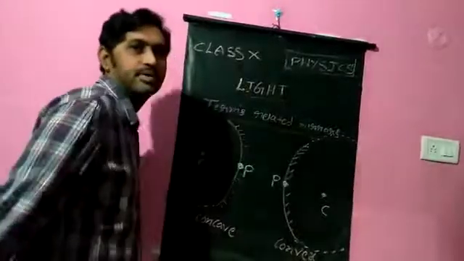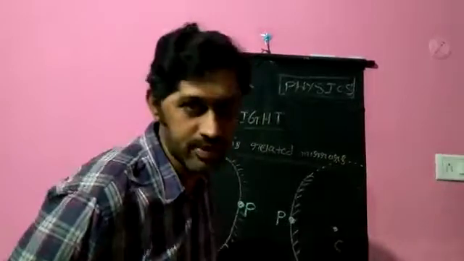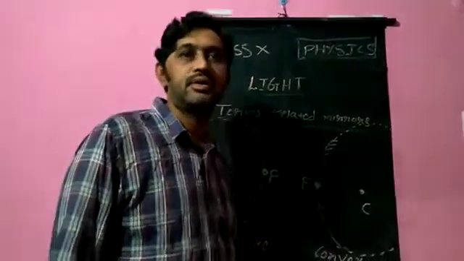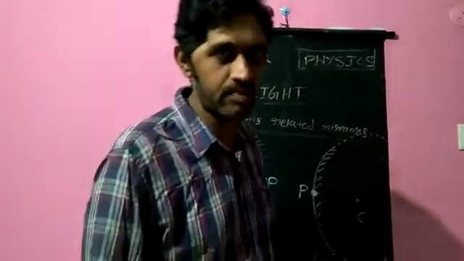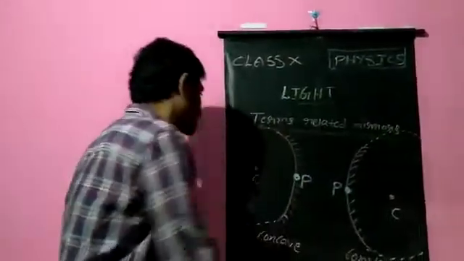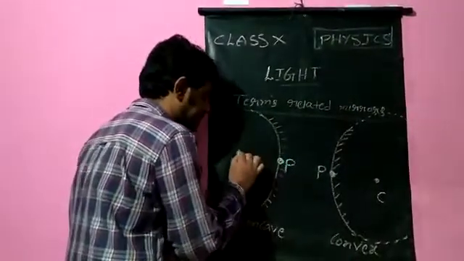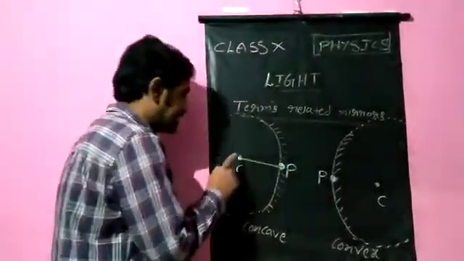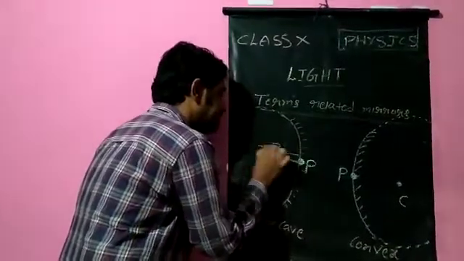The next one: pole is done, center of curvature is done. The third one is radius of curvature. Similarly, it is the radius of the hollow sphere. The radius of the hollow sphere from which a spherical mirror is formed is known as the radius of curvature of that mirror. Suppose this is the spherical surface from which this concave mirror is formed. Its radius will be from the center to the outermost point, so this will become the radius of curvature. If you measure the length from here to here, that will be the radius of curvature of this concave mirror.